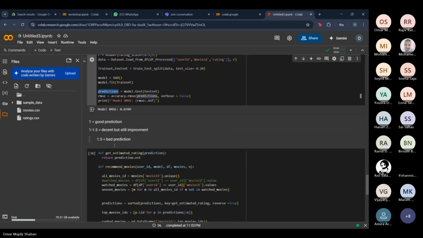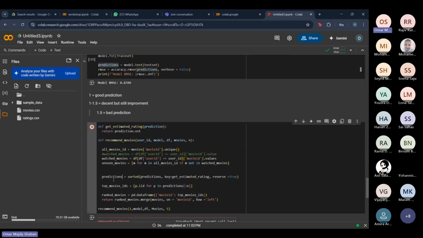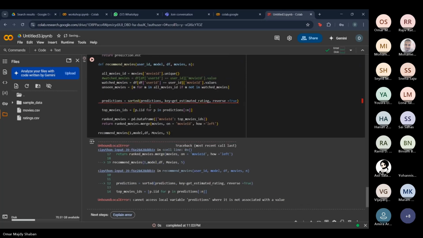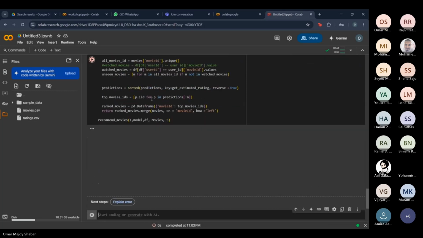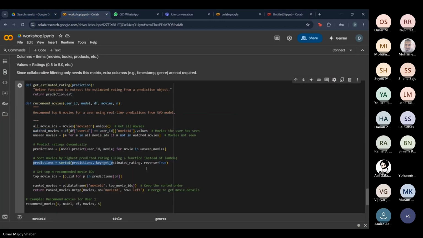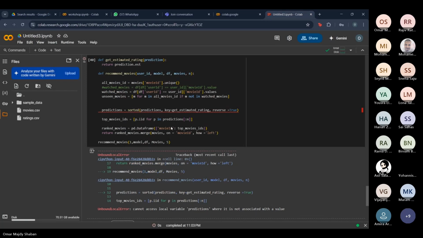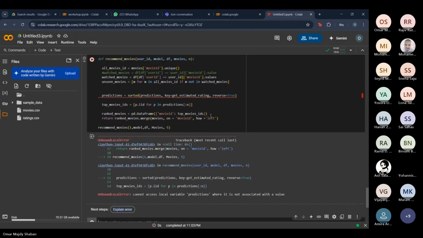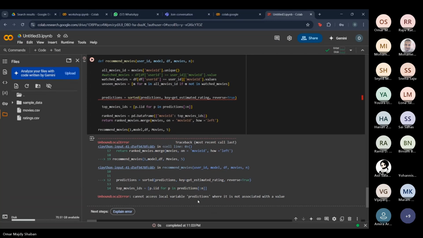Even though it's from outside the code, let me just check. Or it's from here. Let me just grab it from here.